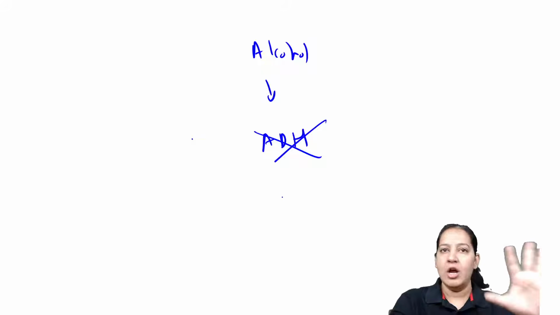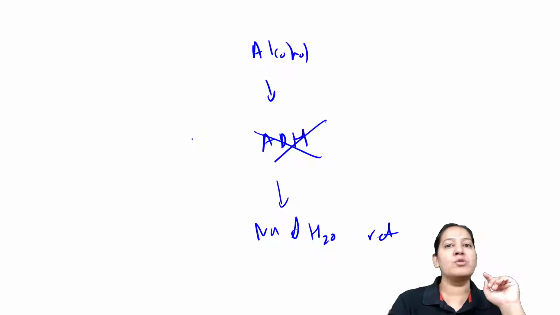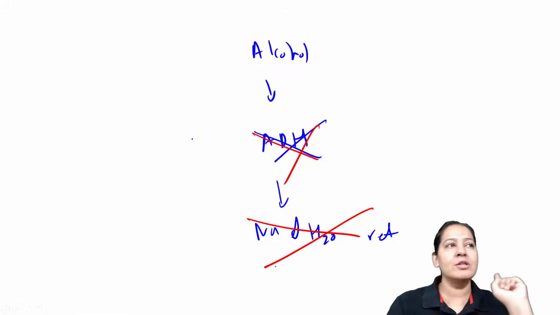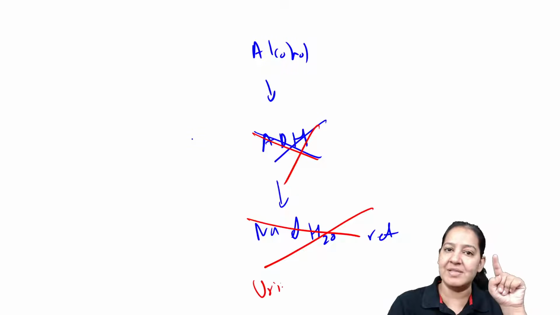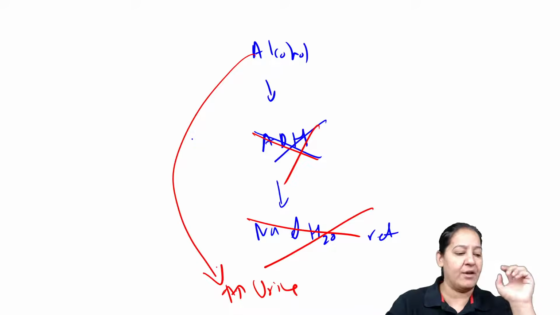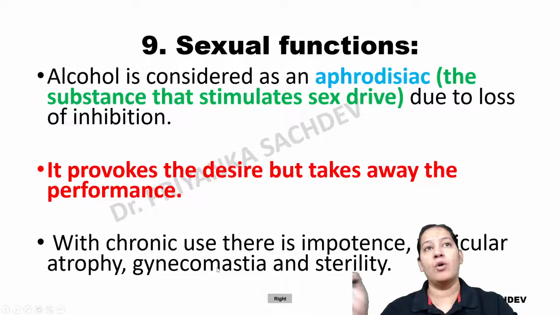Inhibition of ADH. No ADH means no sodium and water retention. Normally ADH causes sodium and water retention, but no ADH means all the sodium and water is excreted in urine and the person has more urine. That is known as diuresis. This is how alcohol leads to diuresis. You should know the mechanism of everything, right? So that is the action of alcohol on the kidney.